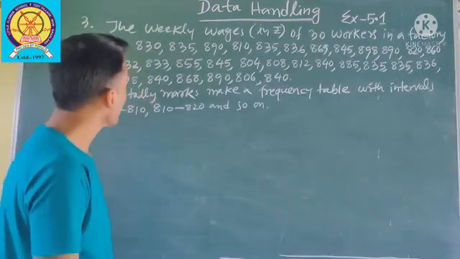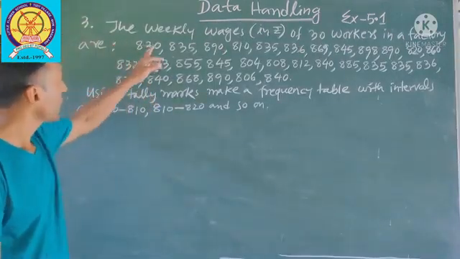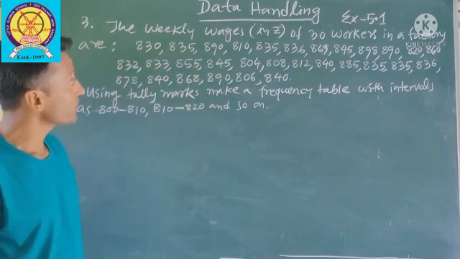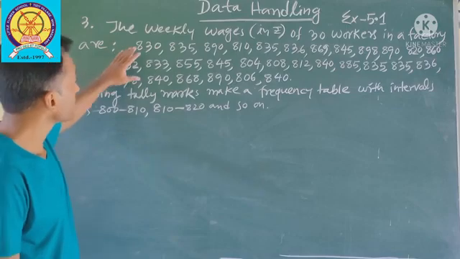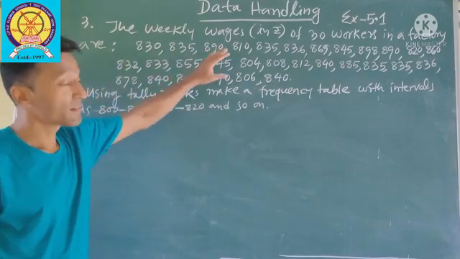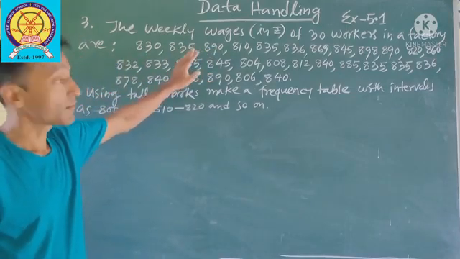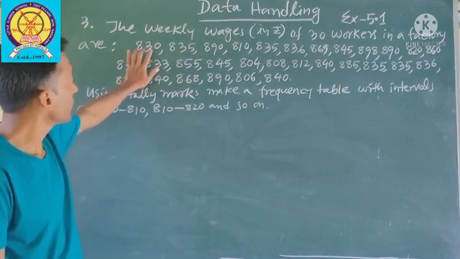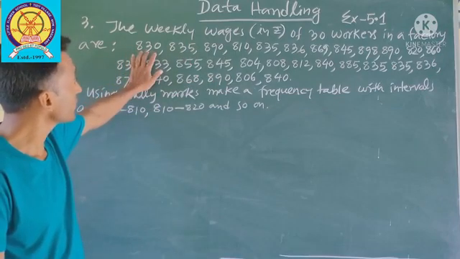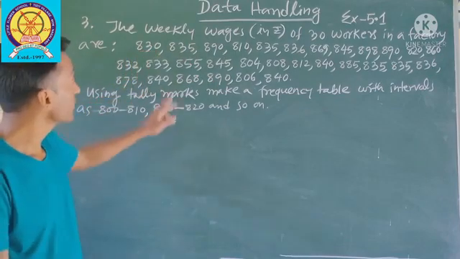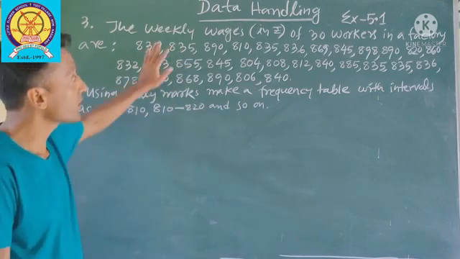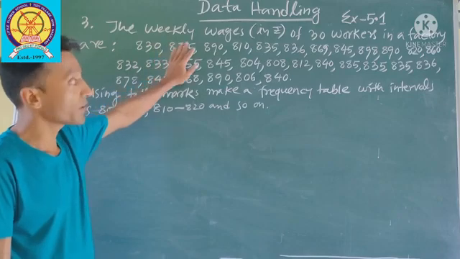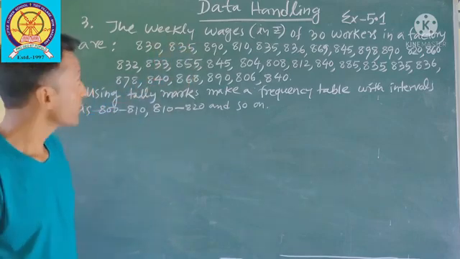Let's see the next question, number 3. The weekly wages in rupees of 30 workers in a factory are given. For example, one worker is getting wages of 830 rupees. Another worker is getting 835 rupees. So these are the wages of 30 workers in a factory.